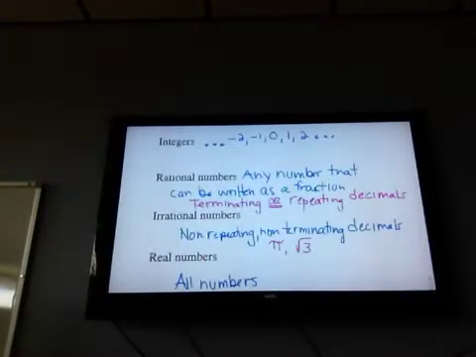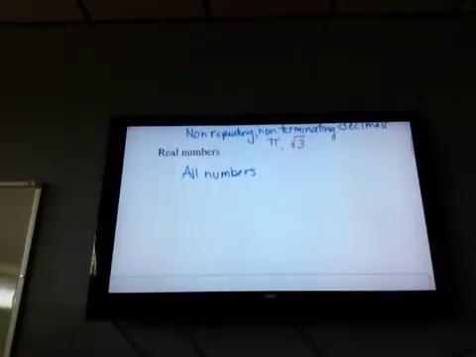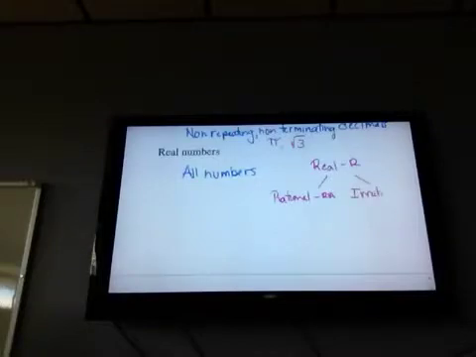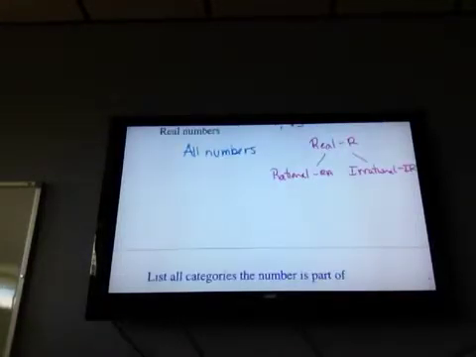Now I'm going to take that information and put it into a diagram because I'm going to show you how we're going to use it. So we're going to start at the top with real numbers, which we will abbreviate with an R. That will go in one of two directions. It will go rational, which will make RA, or it will go irrational, which will make IR. So that way we don't have to write all those words out. So your real numbers split. A real number is either rational or irrational. Can't be both.